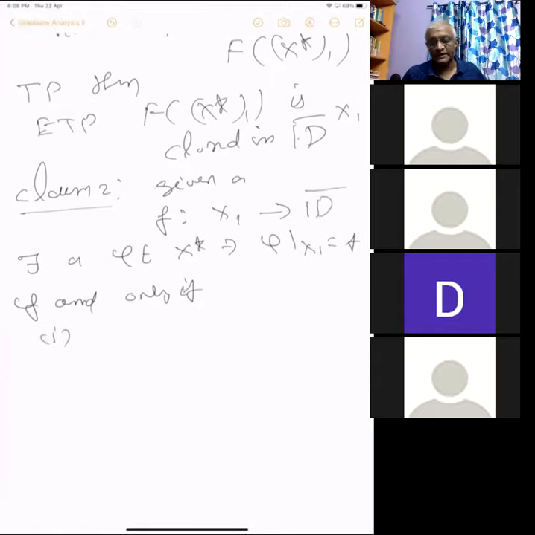Given a function from x1 to d closure, there exists a phi in x star 1 such that phi restricted to x1 is f, if and only if